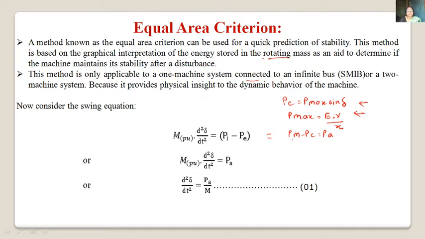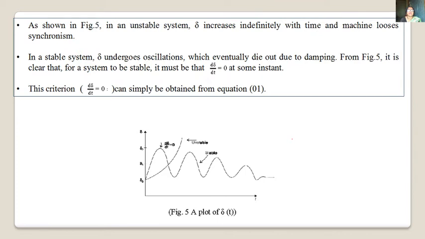Now in the equal area criteria, as shown in figure 5, if we consider an unstable system and plot the curve of del versus t, del goes on increasing indefinitely as time increases, then definitely this system will become unstable.